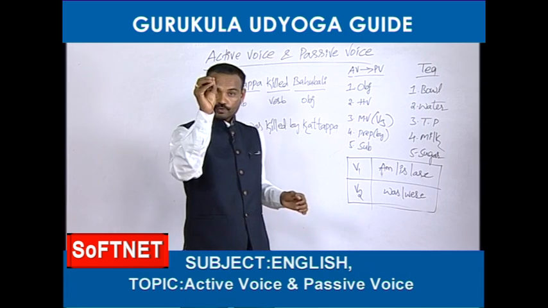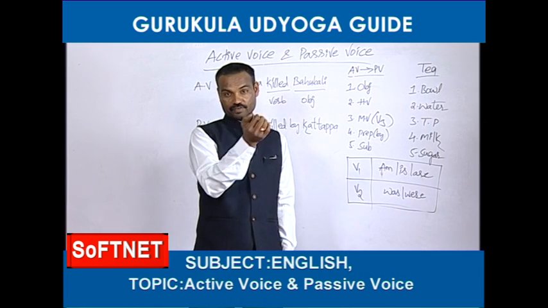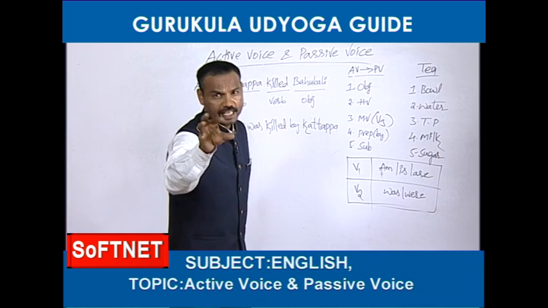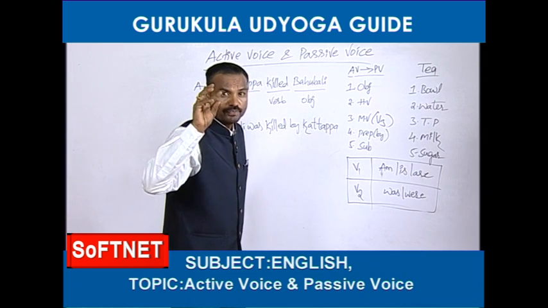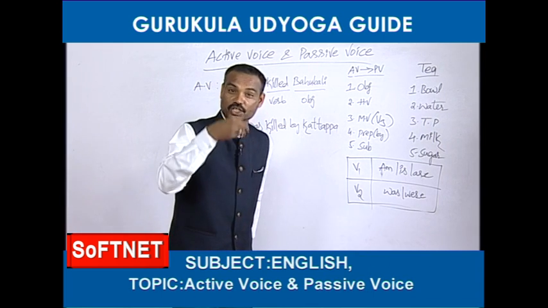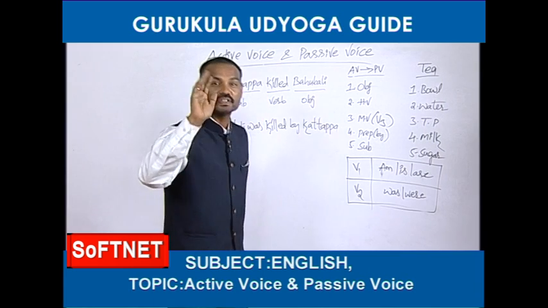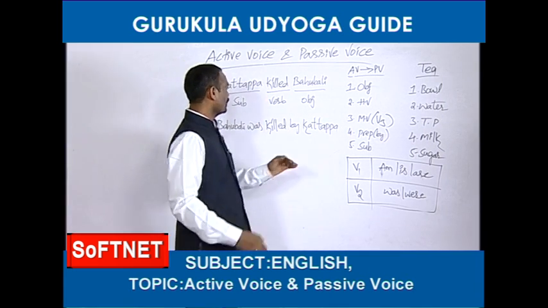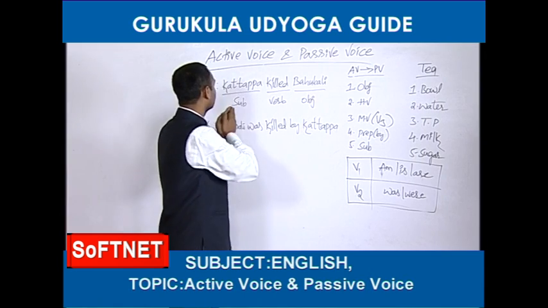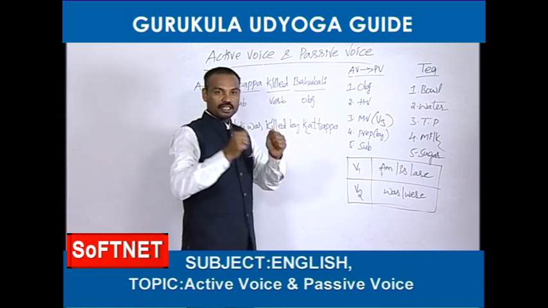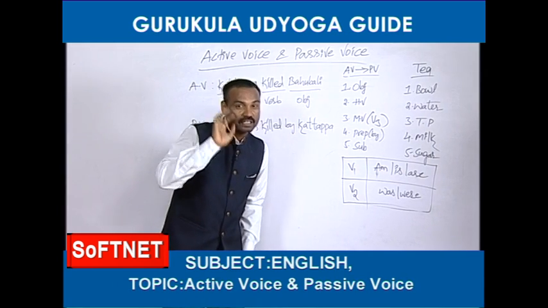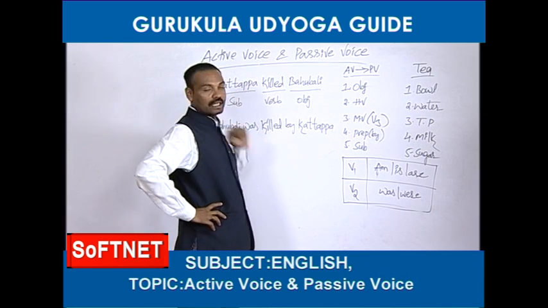Okay? If you want to know how to catch the object in the given active voice, first you should go to the verb. At least you should have the idea of finding the verb. If you know how to find the main verb, you can easily get where is the object. You can also easily get the subject and object, everything, friends. So in the given active voice, at least you should be able to find out where is the verb. Come on, tell me friends, where is the verb? Kattappa is not the verb and Bahubali is also not the verb. See, killed, it is the verb. So you came to know which is called verb and where is the verb. So killed is the verb.